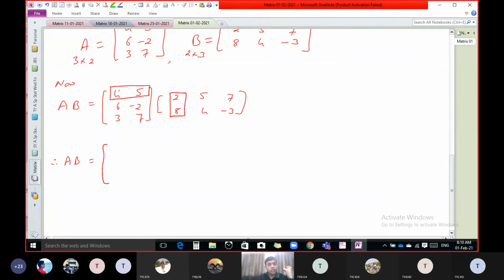Now multiply first with first, second with second, and tell me the values. If we multiply first with first, what do we get? 8. And second with second? 40. Yes, we have to add these two numbers.